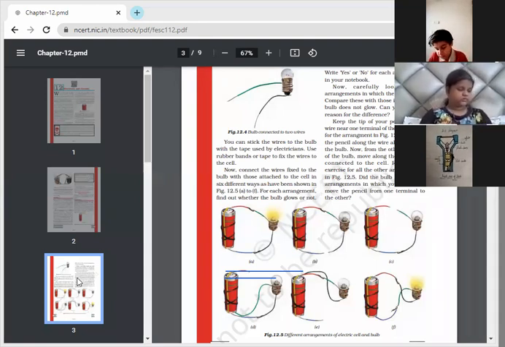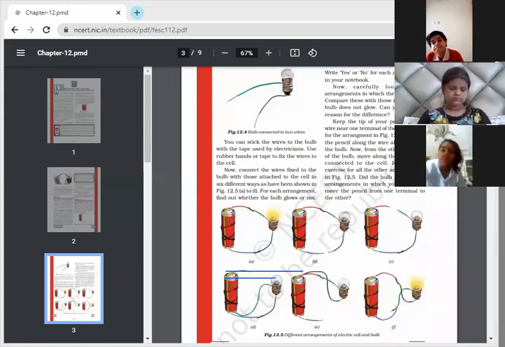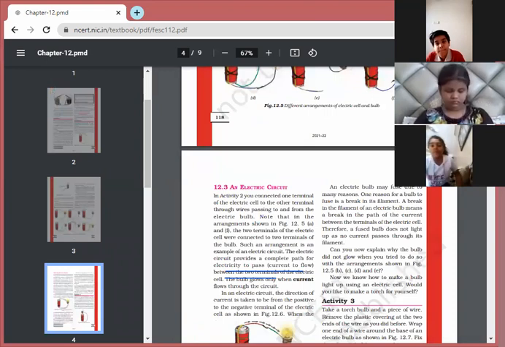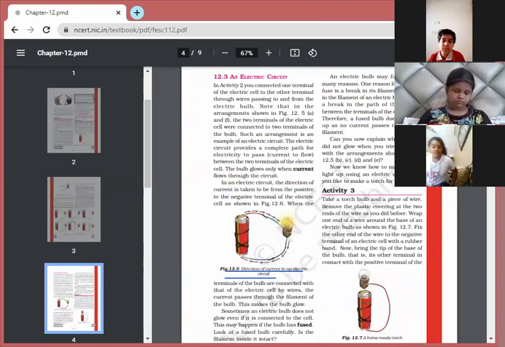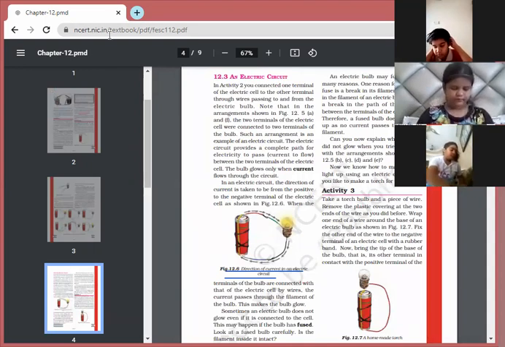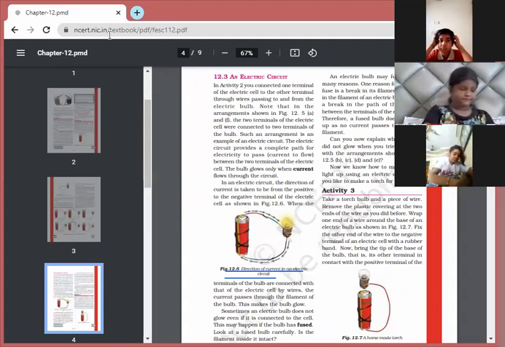Next is okay, Chehek, I have seen your diagram. Very good. Beautifully, you have drawn the diagram. Good. So in this paragraph, it has been told regarding the terminals that we need to check all the terminals when the bulb is glowing or where the bulb is not glowing. Okay. So children, next we'll talk about the electrical circuits.